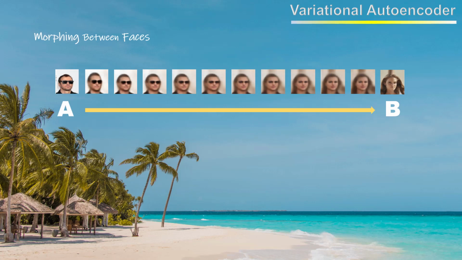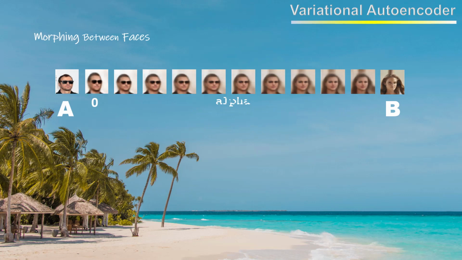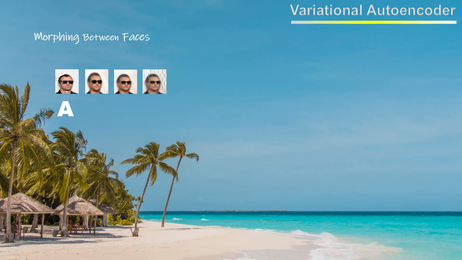Mathematically, we are traversing a straight line which can be described by this equation: z_new equals z_A times (1 minus alpha) plus z_B times alpha, where z_A is the latent space point of A, z_B is the latent space point of B, and alpha is a number between 0 and 1 that determines how far along the line we are away from point A. We take two images, encode them into the latent space, and then decode points along the straight line between them at regular intervals.